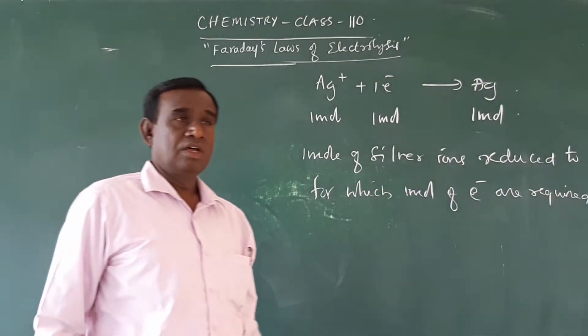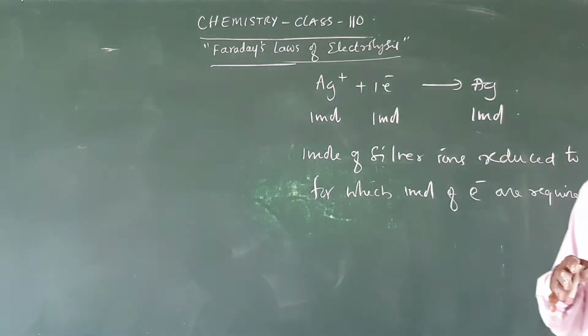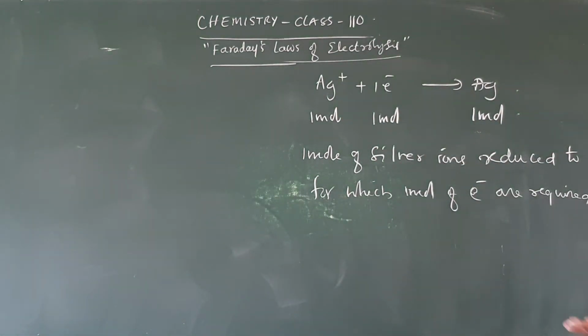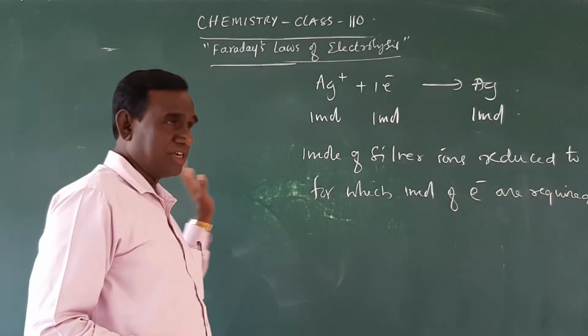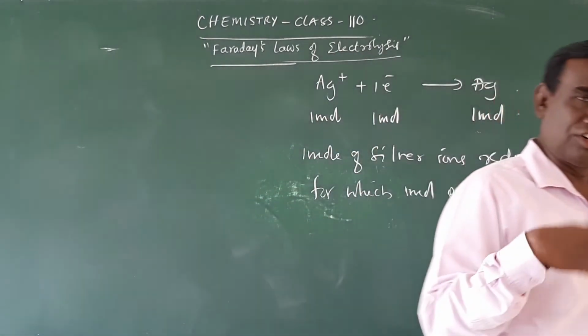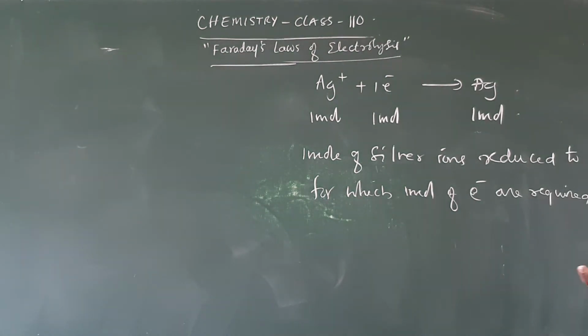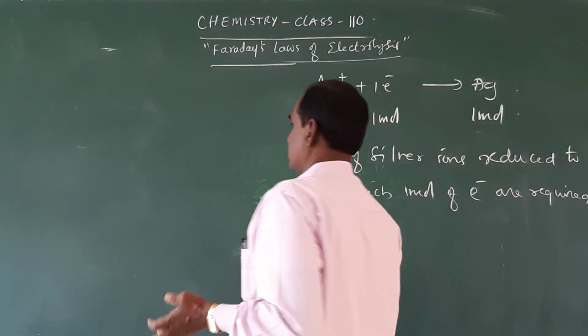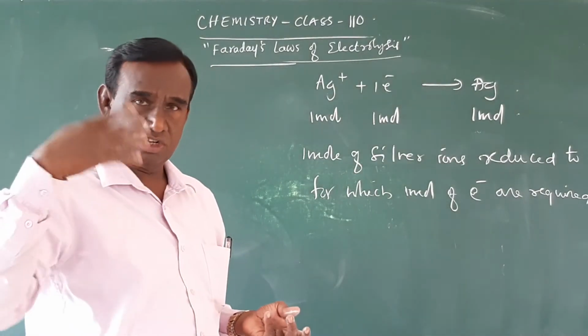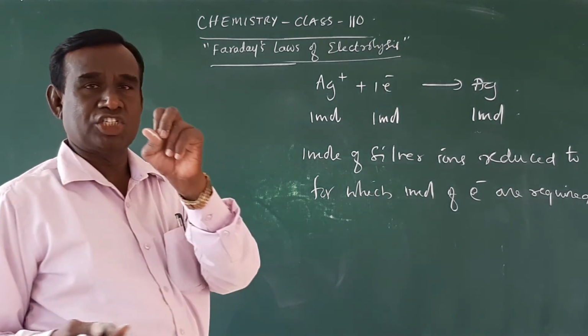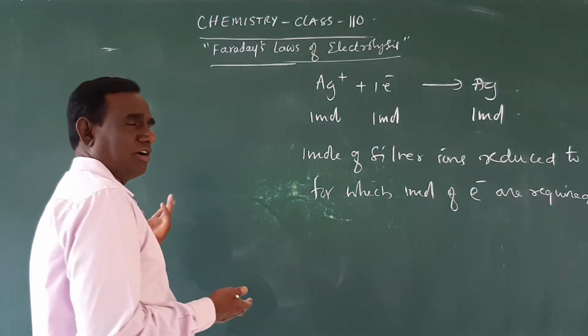So the amount of charge of electricity required for an electrode reaction depends upon the stoichiometry of the electrode reaction, whether it is oxidation or reduction.